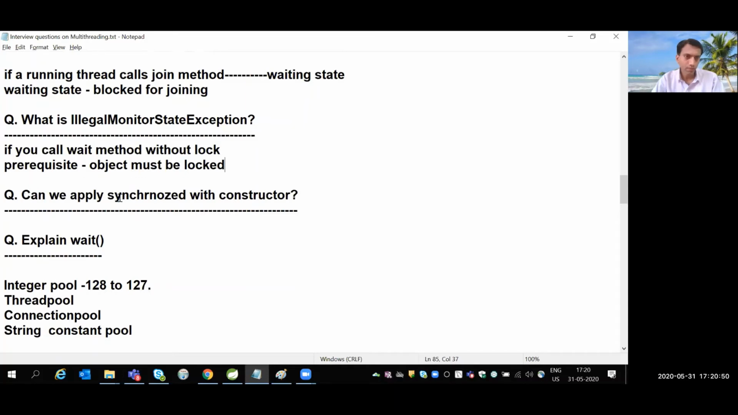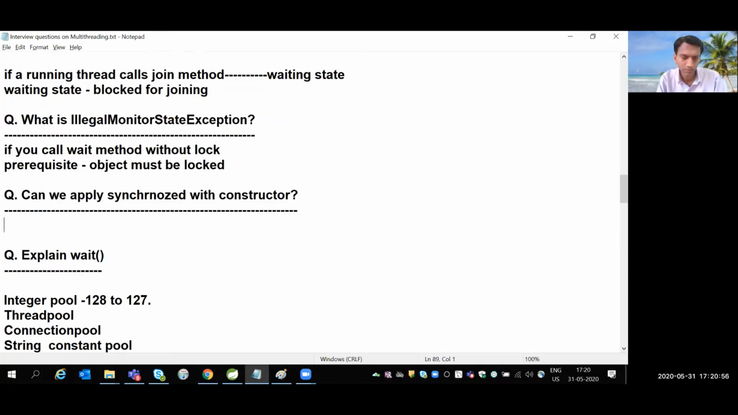Okay, so can we apply synchronized with the constructor? With a constructor, we can use public, private, default, then protected, and only one of the modifiers is allowed. So synchronized is not allowed. We use synchronized either with a method or a block.